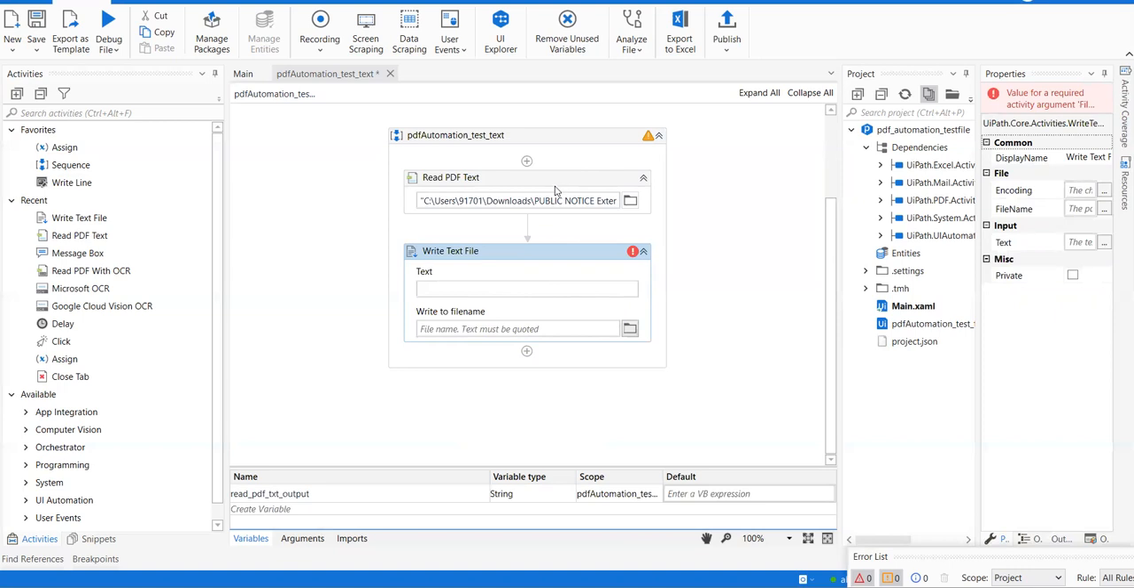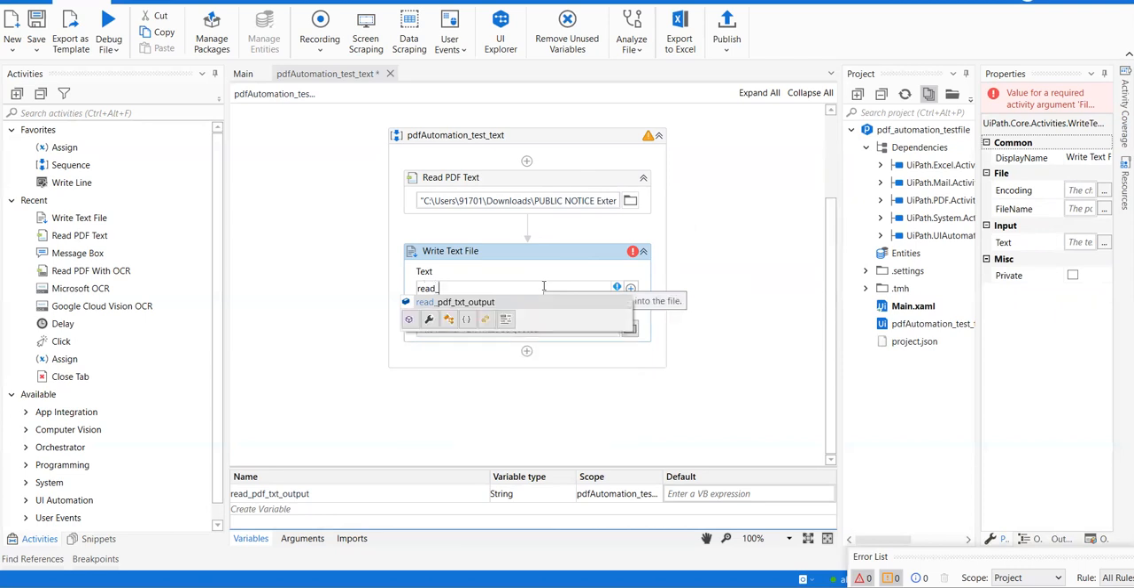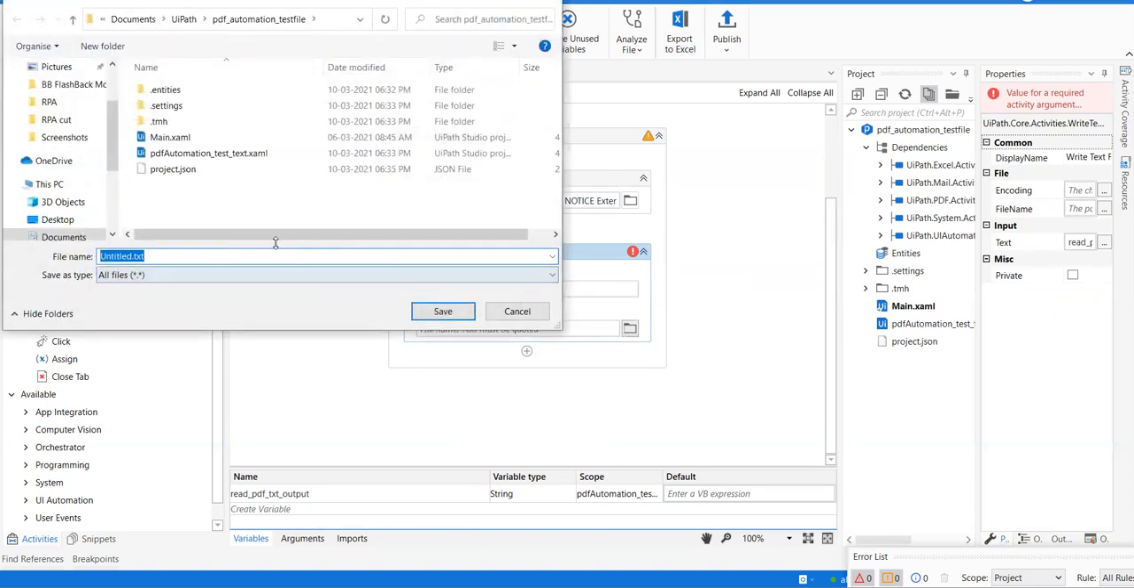The output of the PDF text activity is the input for this write text file activity, right? So what is the name? OUT, no, sorry, it is read underscore PDF. Okay, we get the suggestion. Okay, file name, the input for write text file is specified, and then it should be saved somewhere, right, with the file name. So I need to mention this.